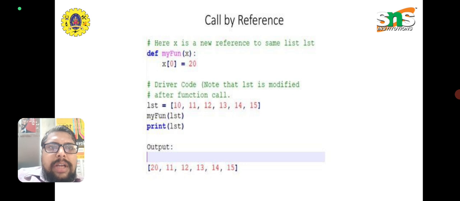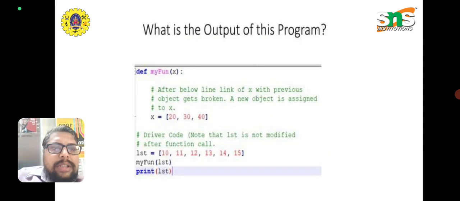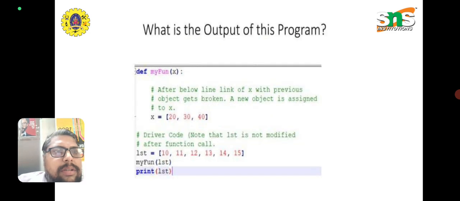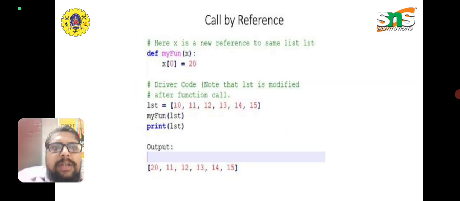Next, we have call by reference. In this program, we have x of 0 equal to 20. That is, x of 0 is the value 20. We are going to pass the list. In the list, we have the first value 10, the second value 11, the third value 12, the fourth value 14, the fifth value 14, and the sixth value 15.